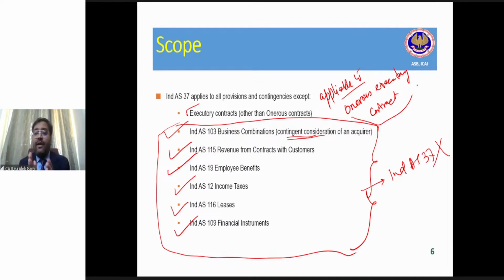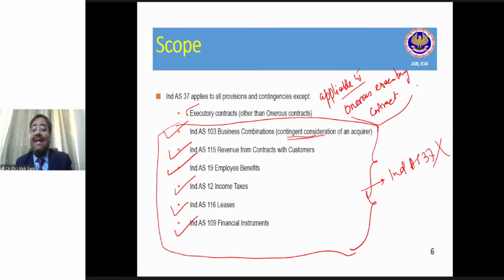Yes, I have to create a provision of penalty for 50,000 rupees, right? Although I have not paid the penalty right now, as per contract, I have to create a provision in my books of accounts. Probably tomorrow I will be able to negotiate with my customer and will not require to pay any penalty. But since as per contract it will become an onerous contract. Onerous means loss making contract for me. And hence I have to create a provision of 50,000 rupees.